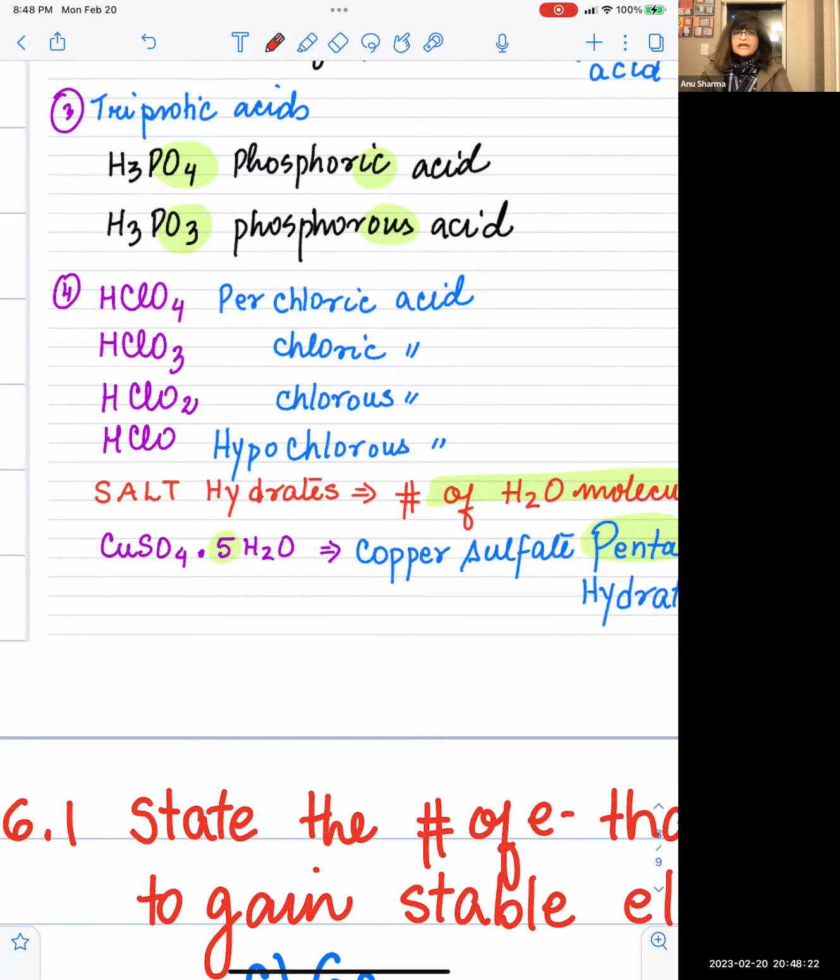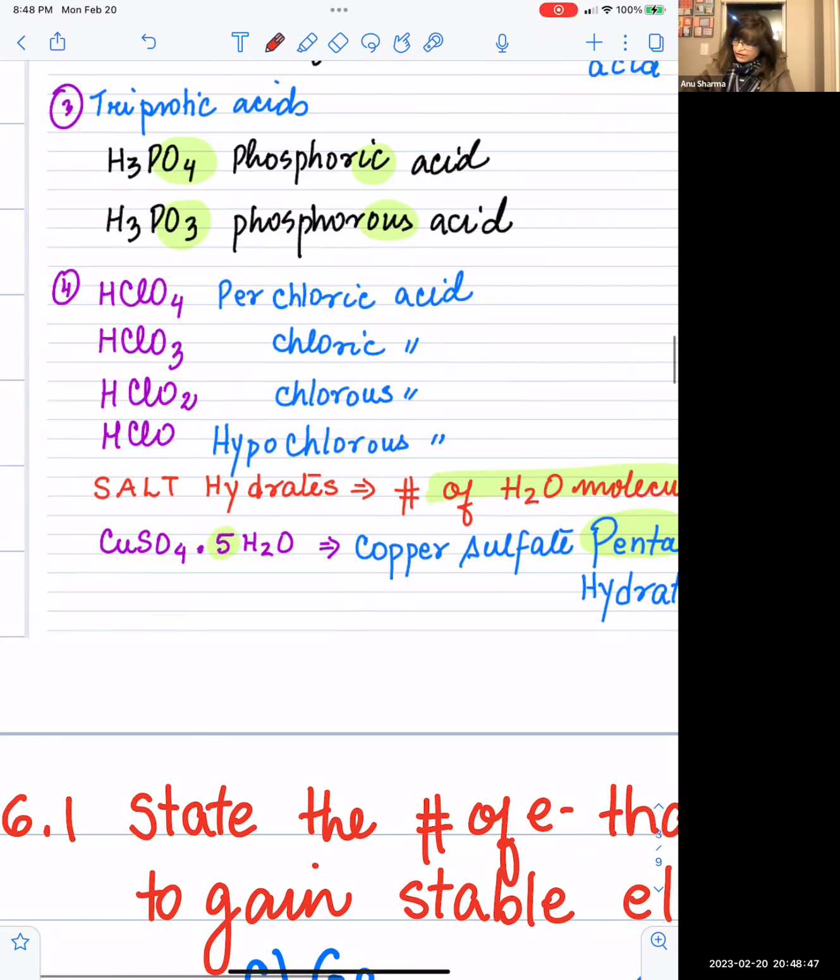Remember, chlorate was discovered first and chlorite was also discovered. So chlorite got the name chlorous acid and chlorate got the name chloric acid. But we discovered the perchlorate and hypochlorite later. So how do we name them? Hypochlorite, the name is hypochlorous acid. Perchlorate, the name is perchloric acid.